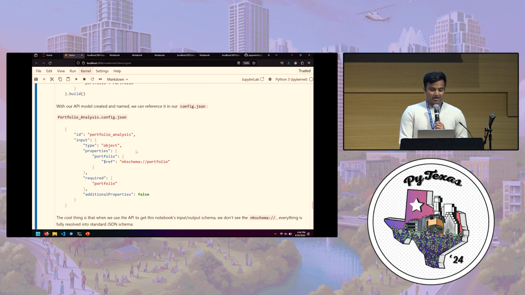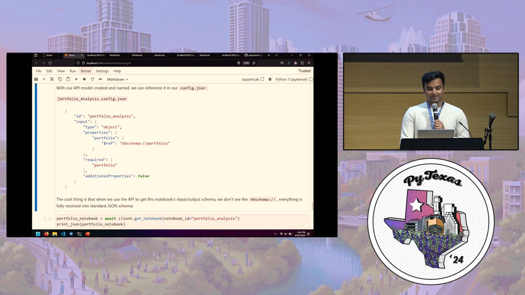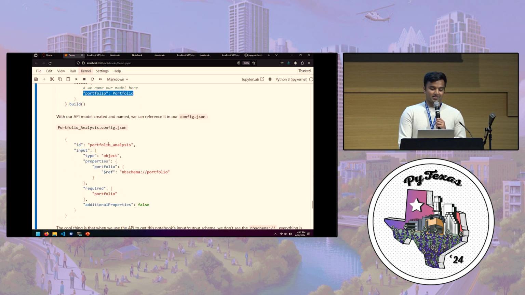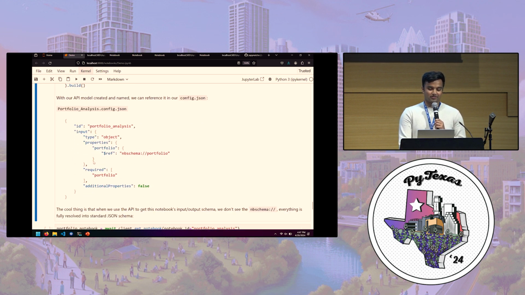And in my portfolio analysis config.json, I'm going to reference this portfolio object. Basically, I've given it a name here in the application builder, and in my portfolio analysis config.json, I'm referencing the name of that model.